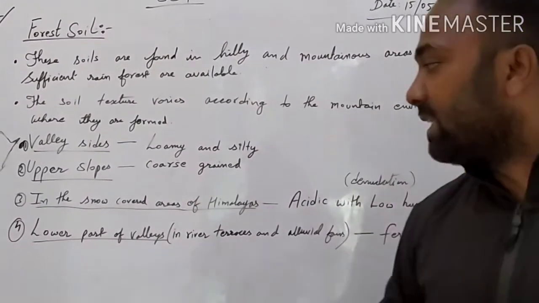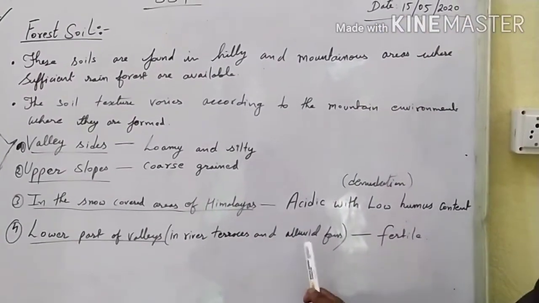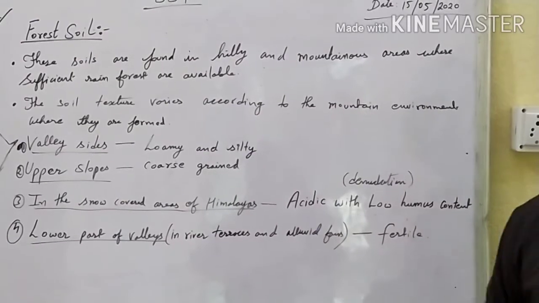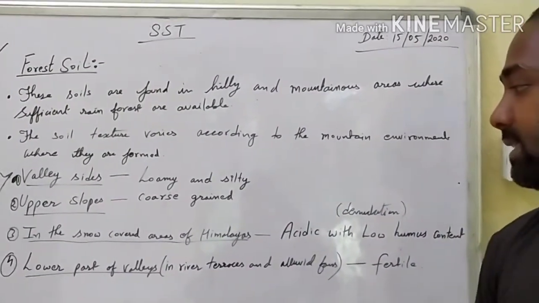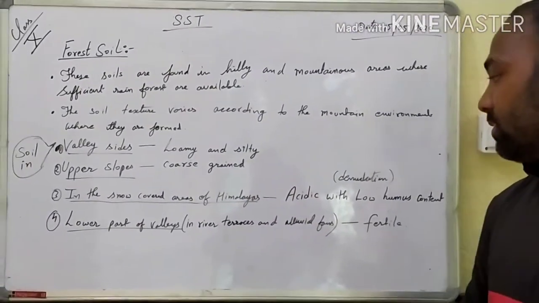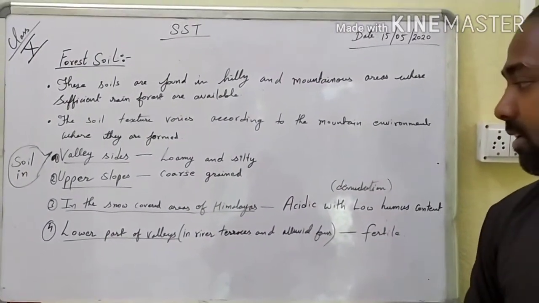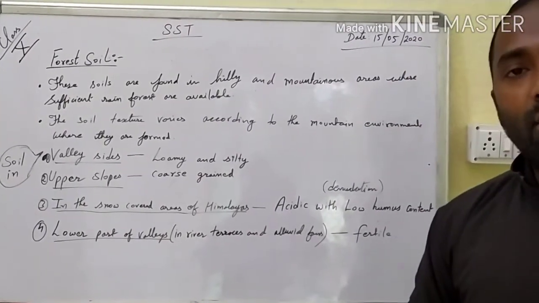Okay, the next one is the lower part of the valley, especially the river terrace or alluvial fan. You'll find that the soil is very fertile. As we have already discussed, the riverside region is always fertile, so the soil type found in the lower part of the valley is very fertile.